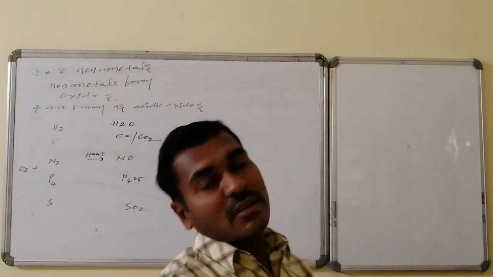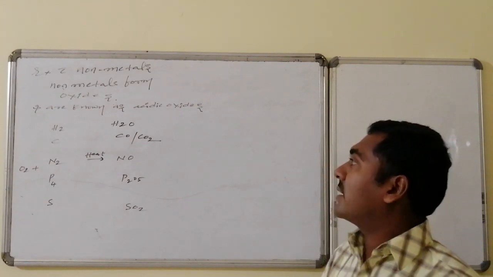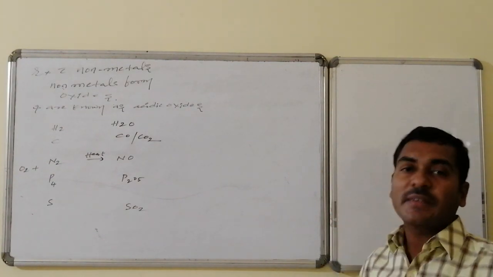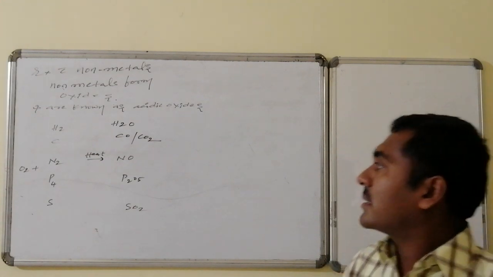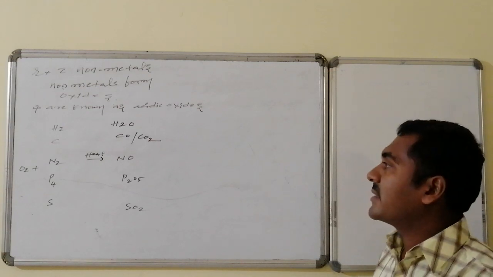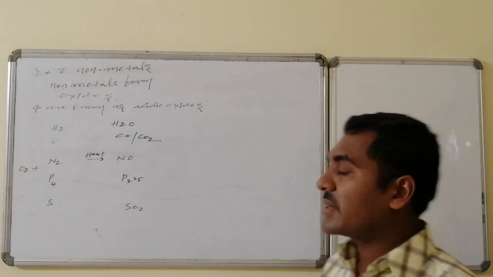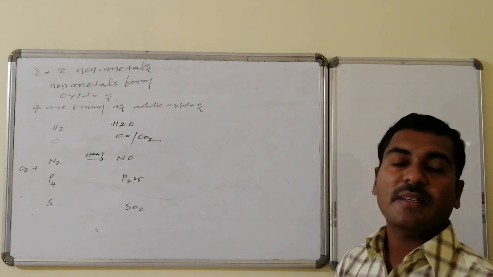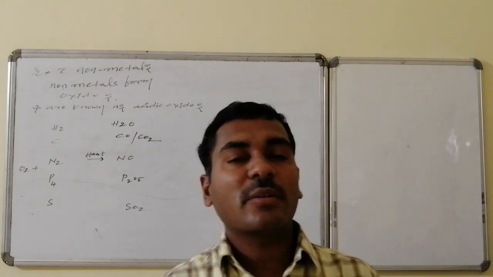Reaction with non-metals. With non-metals also, oxygen combines and forms oxides, and these oxides are acidic in nature, hence they are said to be acidic oxides. Non-metals like hydrogen, on heating, combine with oxygen and lead to the formation of water. On reaction with carbon, a limited supply of oxygen leads to carbon monoxide formation.